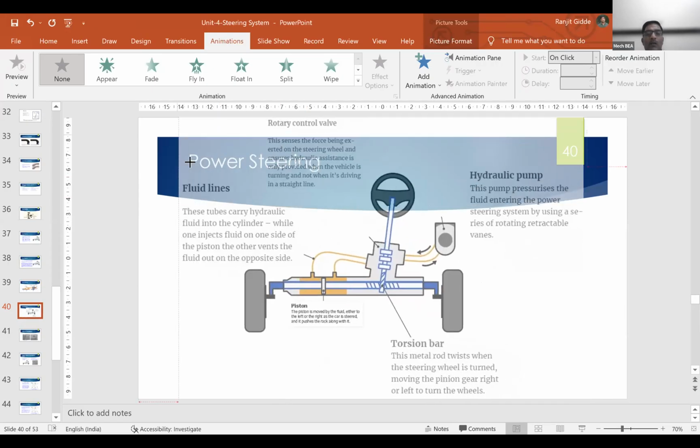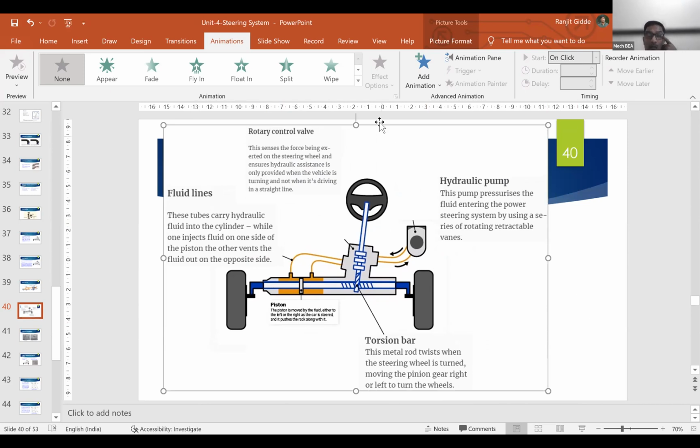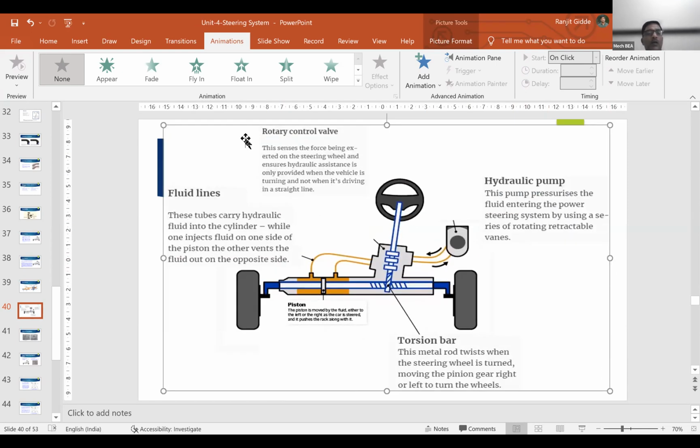So here you can check this. Screen is visible. Hello, screen is visible. Screen is visible. Somebody can respond. Milind, screen is visible. Yes, sir. Okay, okay.